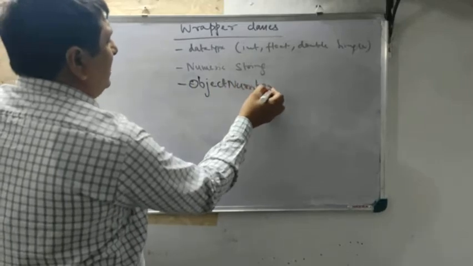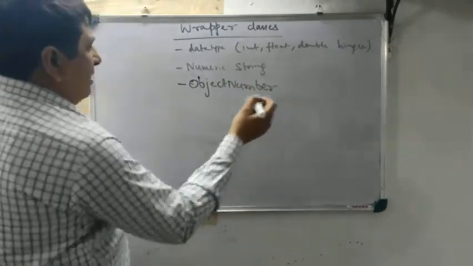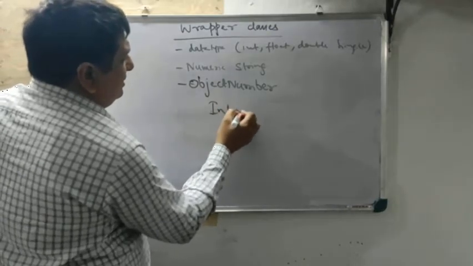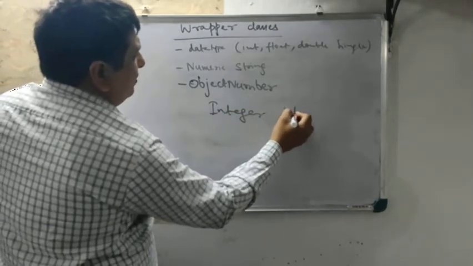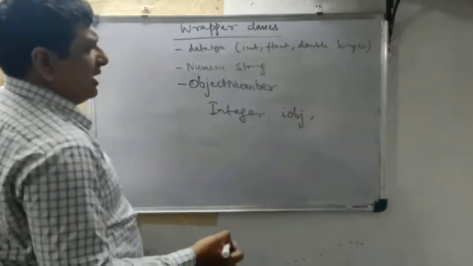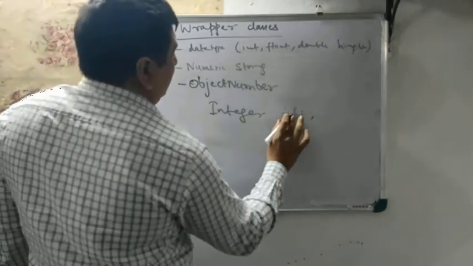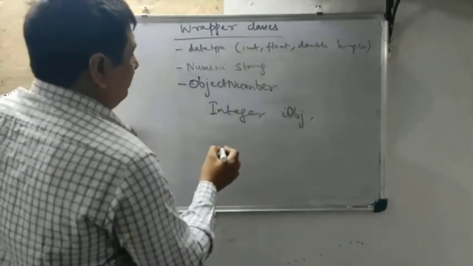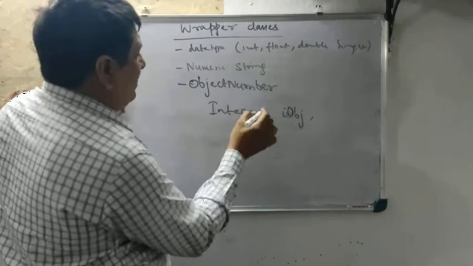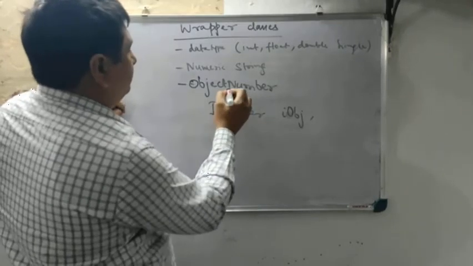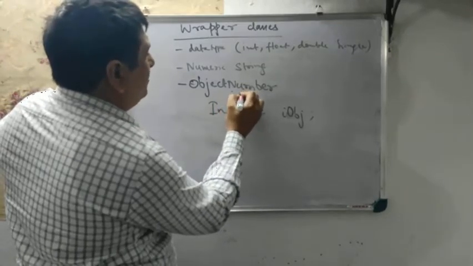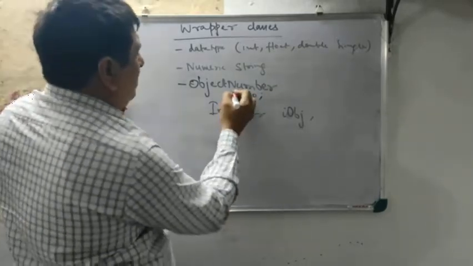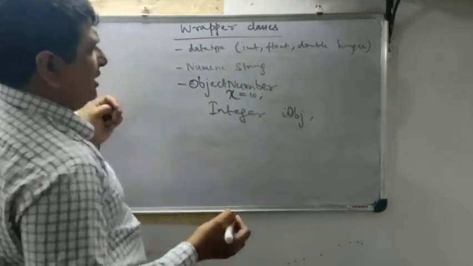What is this basically? I am just giving you an example. I am writing Integer IOBJ, where the O is capital, OBJ. Here x equals 10, whatever I am writing.